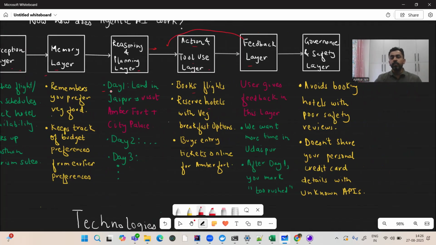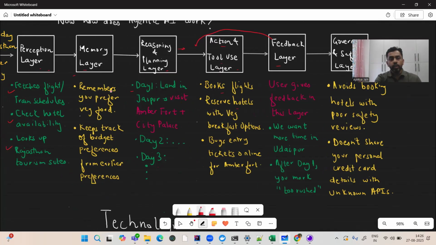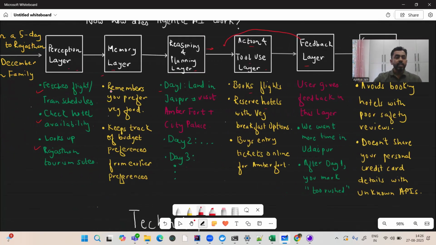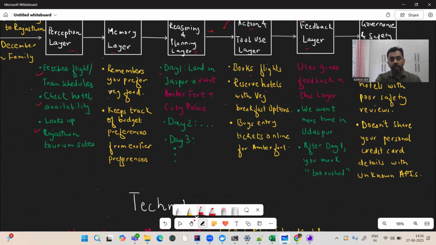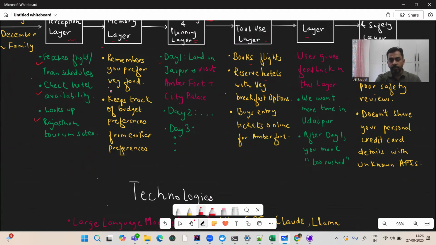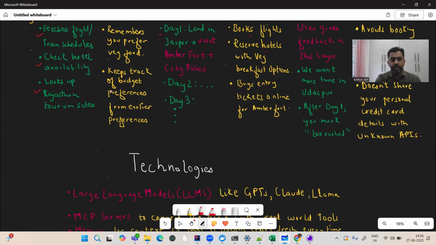And then comes the final one, which is called the governance and safety layer. Generally, it avoids hotel bookings with poor safety reviews. Also, it doesn't share your personal credit card details with unknown APIs, with the unsecure APIs basically. So in short, these are the various layers of agentic AI. Okay, let's go ahead and see the various technologies which are used in agentic AI.